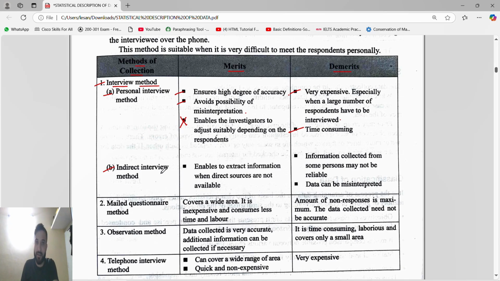Then we'll come to the indirect interview method. The indirect interview method means it enables you to extract information when direct sources are not available. When the direct sources are not available, that is when you take the information this way. The demerit is that information collected from some person may not be reliable. Obviously, that person said something and this person is giving it to you with some extra masala, so it will not be direct. Data can be misinterpreted.